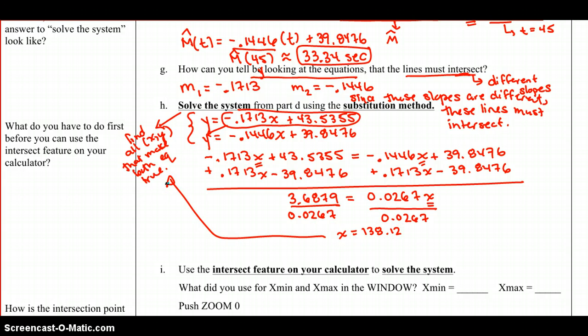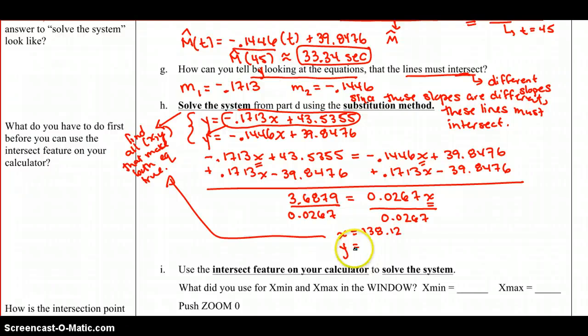But now if we go up and see what we were asked to do, solving the system, we're asked to find an ordered pair. So we're not quite done. We only have an x. To get y, we can plug it into either equation because, again, it's going to be the point where these two lines intersect. So no matter which equation we plug it into, we should get the same y value.